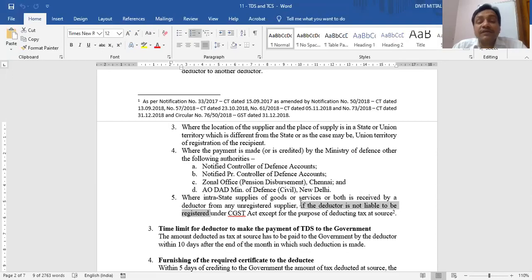Again, coming back to that same example of Delhi University. Now, Delhi University is a deductor. If Delhi University has purchased furniture from any unregistered supplier, from any small furniture shop owner, then Delhi University is not required to deduct tax at source. Again, read it: where intrastate supplies of goods.